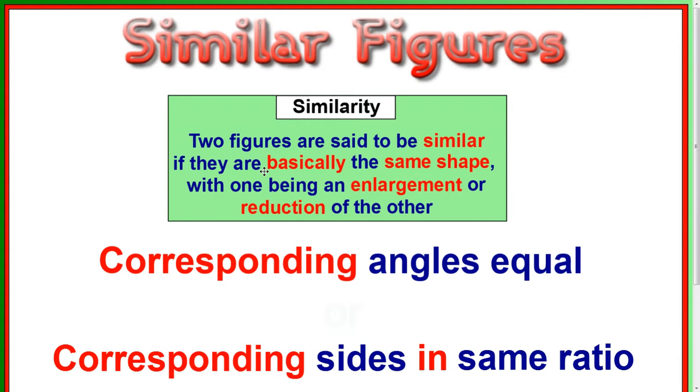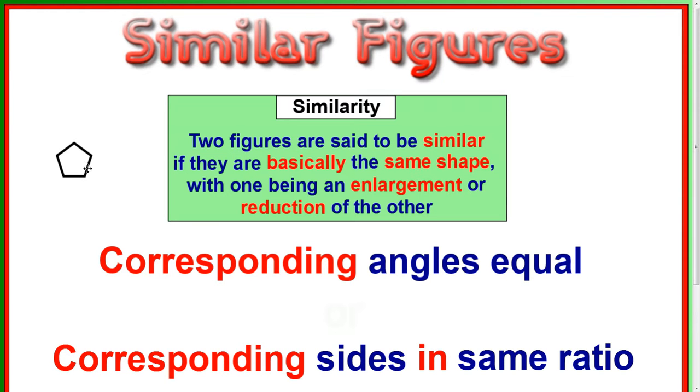In this lesson, we're going to look at something called similarity. Now, two figures are said to be similar if they're basically the same shape, with one being an enlargement or a reduction of the other. So, if you look at this idea here, let's take a pentagon, for example.